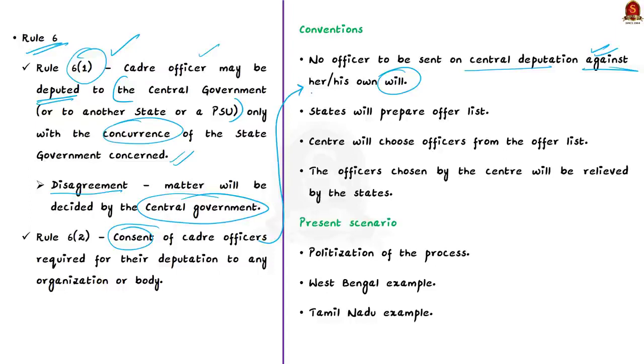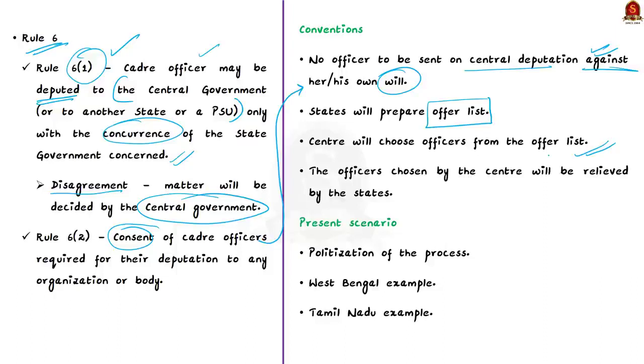In addition to this, every year the states would also prepare an offer list of officers who had opted for central deputation, and while preparing this list, the states normally do not withhold any names arbitrarily. Once this offer list is prepared, the center would choose officers only from among this list. So this offer list gives the names of the officers who are on offer from the states for deputation. And once the center chooses the officers from this list, the states would relieve the officers at the earliest possible. So these were the common conventions regarding deputation, but recently, due to the intrusion of politics in the deputation process, these healthy conventions are not followed.